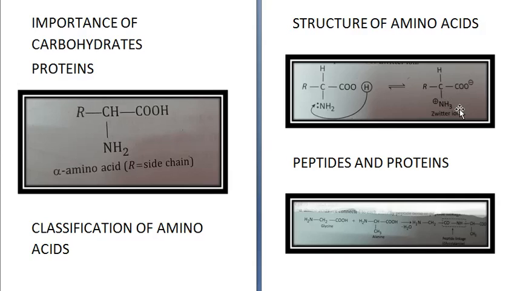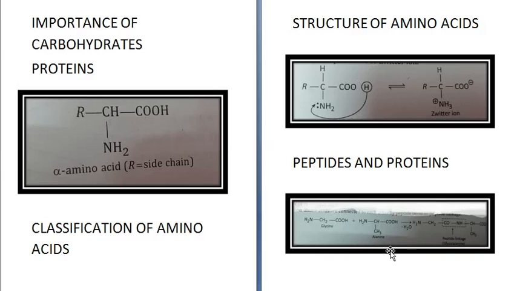Now next is peptides and proteins. Alpha amino acids are connected to each other by peptide bond or peptide linkage. Like see over here, glycine plus alanine. They are both amino acids.